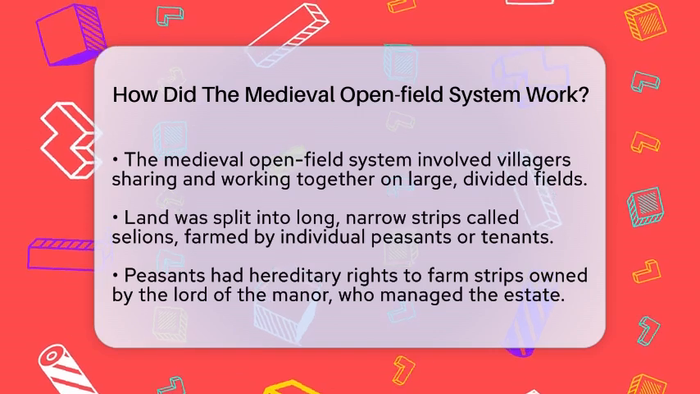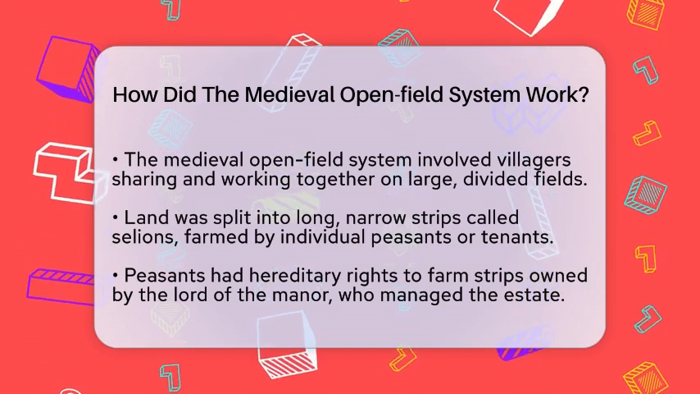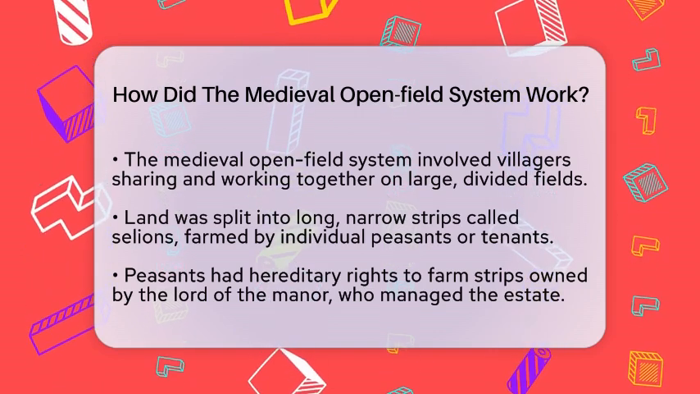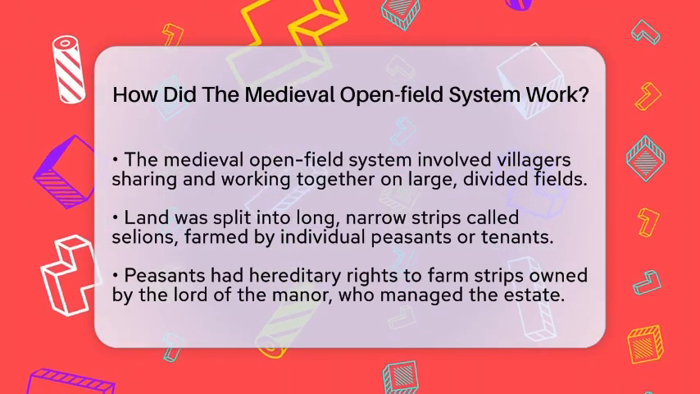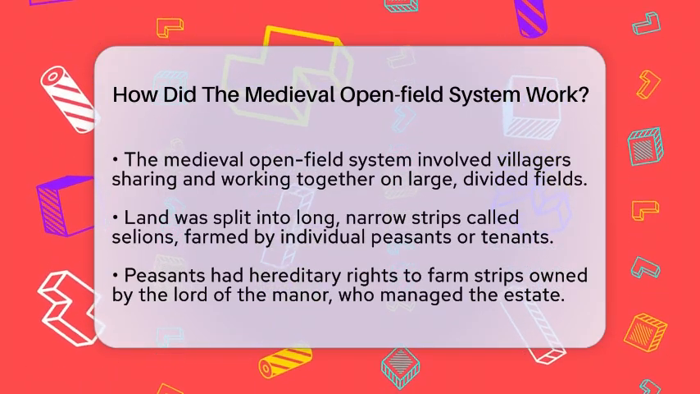They did not own the land outright but had hereditary rights to farm these strips, which belonged to the lord of the manor. The lord held the land from the king and managed the entire estate.